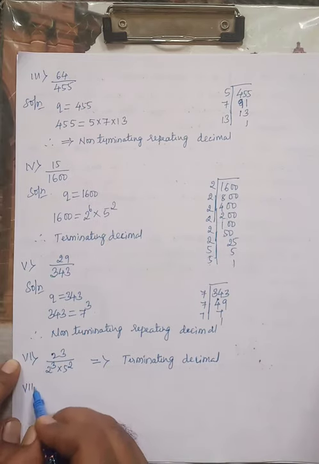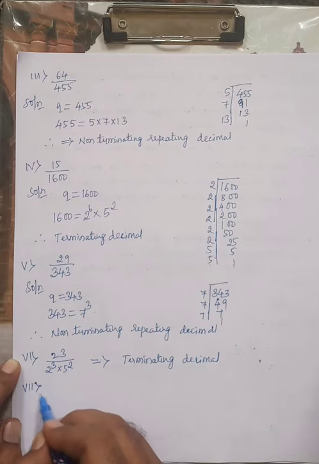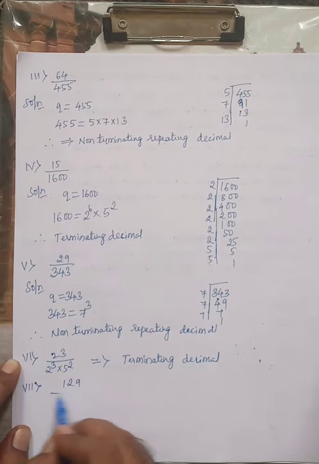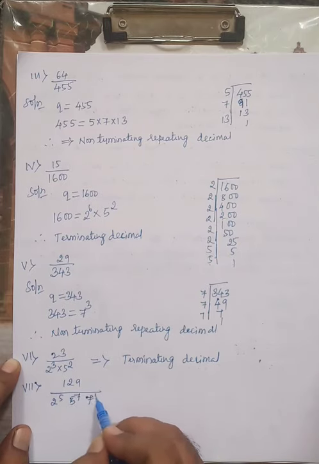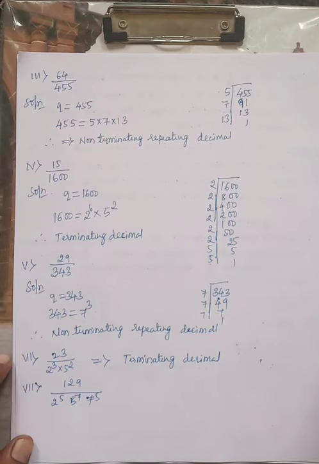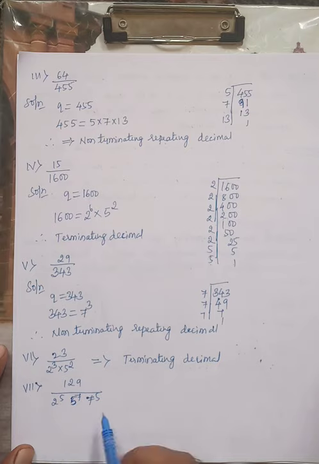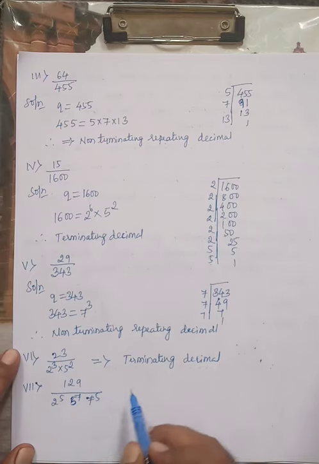Next, the seventh one is 129 divided by 2 raised to 5 into 5 raised to 7 into 7 raised to 5. See, the denominator should be only in the form of 2 raised to m into 5 raised to n, not other than these. Here 7 raised to 5 is there.